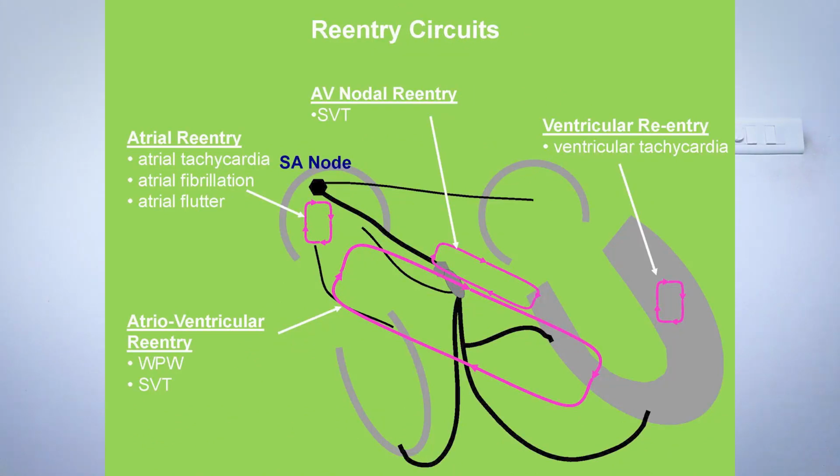Now, one more total picture of the re-entry circuit. One more picture you observe, where all the re-entry circuits can occur is mentioned. AV nodal re-entry, see the picture. A circle is there with an arrow mark. You just see clearly the circle: AV nodal re-entry, SVT, a type of arrhythmia, and ventricular re-entry, ventricular tachycardia.